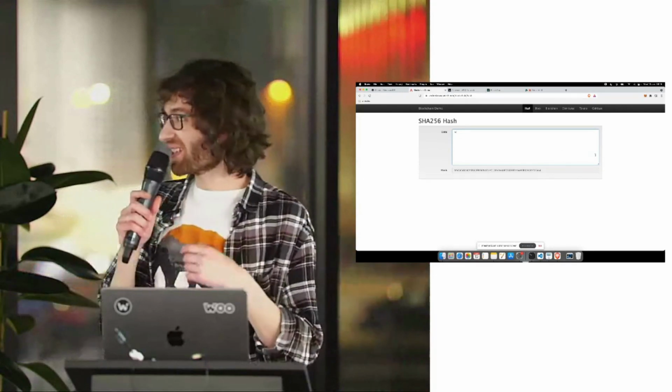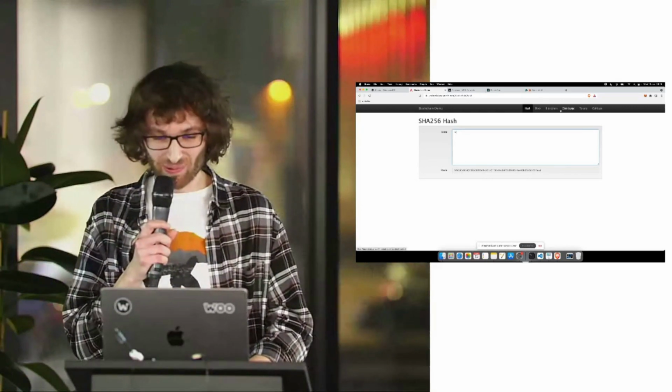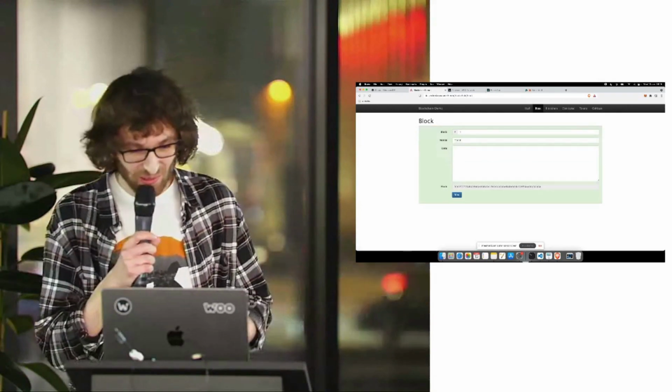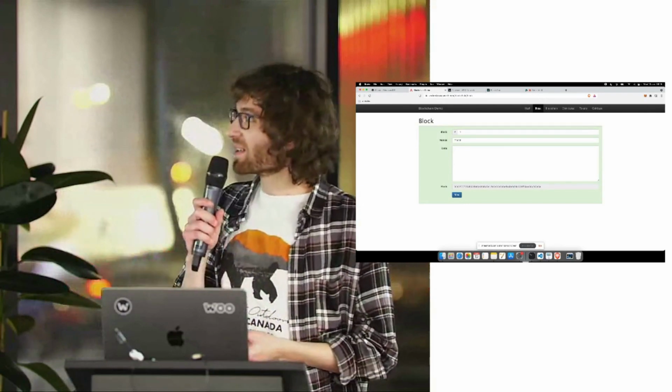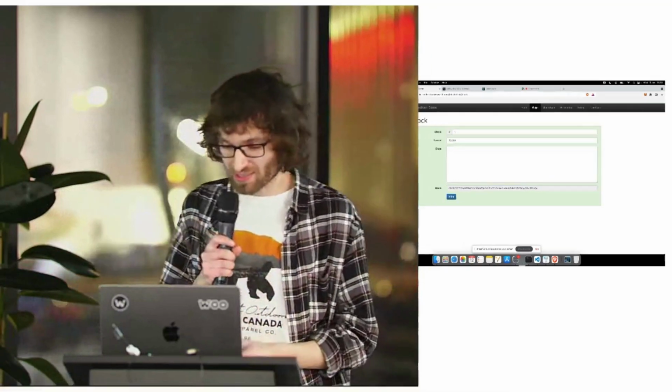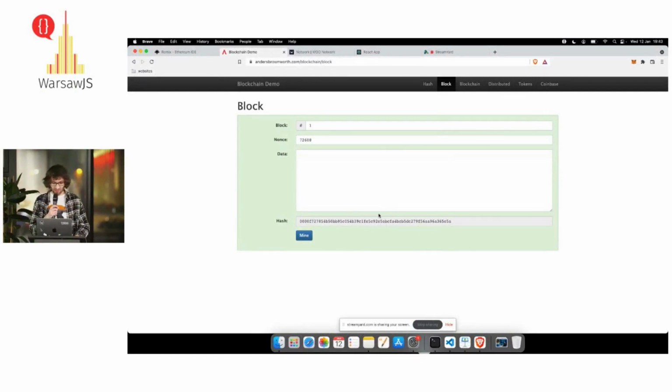Now that we know what the hash is, let's move to the block. A block is a wider explanation of the hash. We also have a hash, but now we have 3 inputs: block, nonce, and data. Data is the same as before, and we have another input, which is the block number, and the nonce, which I will explain a little bit.